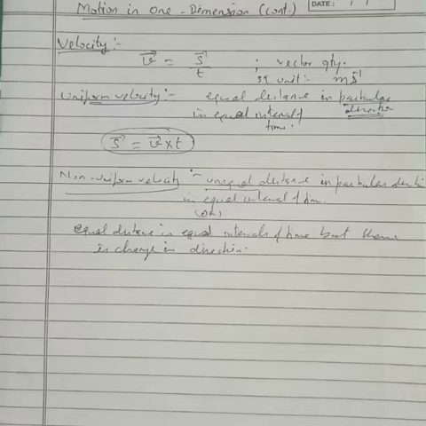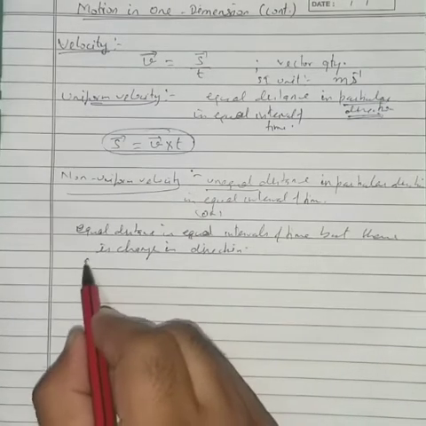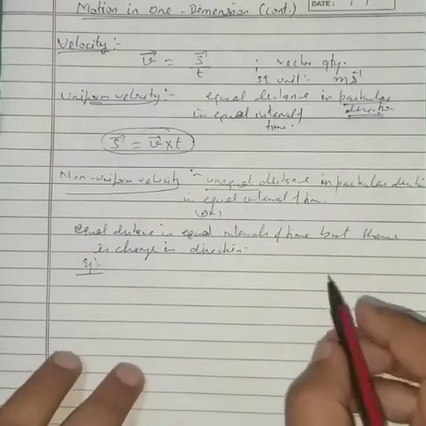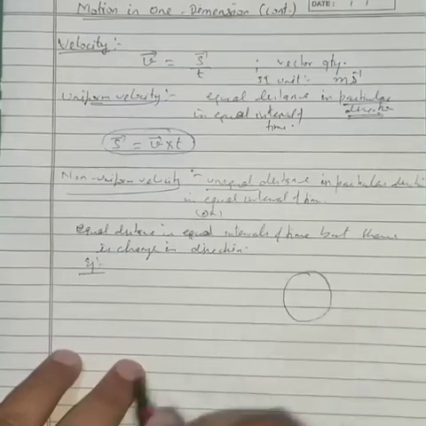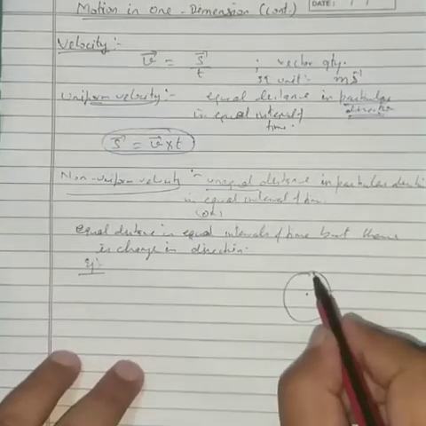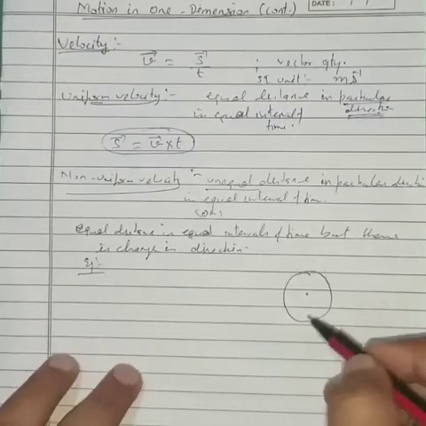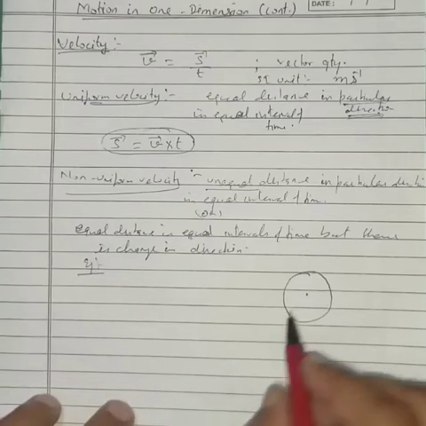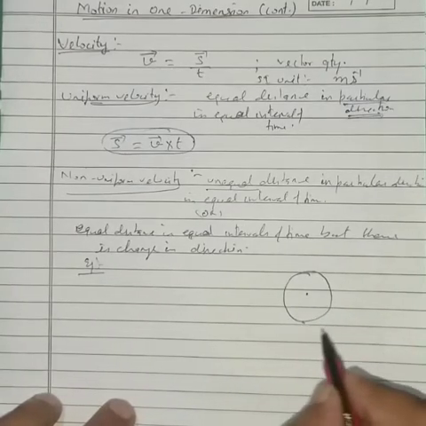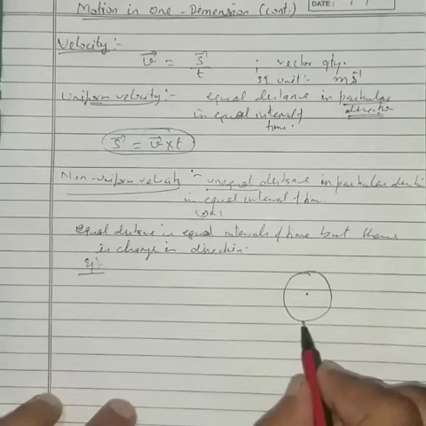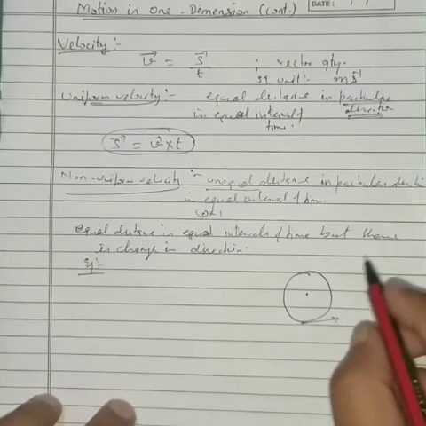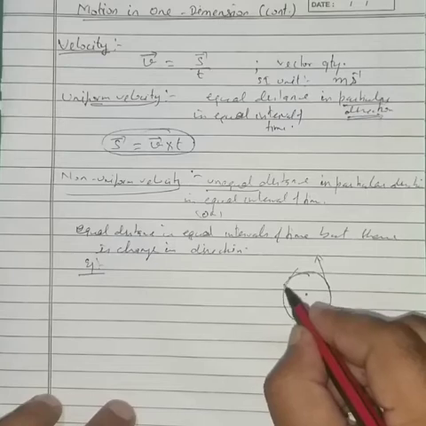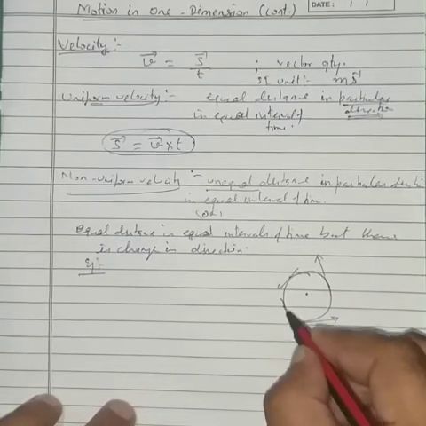non-uniform or variable velocity. For this, we can take one example of a body moving with constant speed in a circular path. If somebody is moving with constant speed along this circular path, then also its velocity is different, because at different points the velocity will be taken as tangential to the path. Let us say the velocity is in this direction at this point, in this direction at this point, and in this direction at this point.